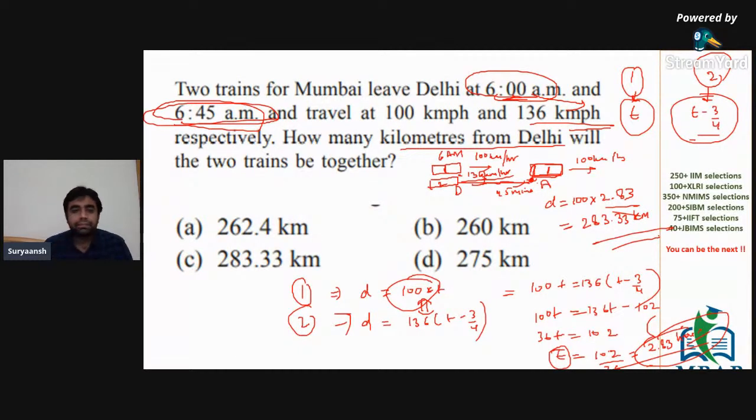All right. So after 283 kilometers from Delhi, the two trains would be together, and the second train would start overtaking the first train because it has a higher speed. So again, in all the three questions, what we have done is just equated the distances. You can either solve for time and then substitute the value of time to find out the distance, or you can directly substitute the value of time in terms of d and then solve for d. Both the approaches are fine and would yield the same result. Whichever approach you find simple, you can use that.